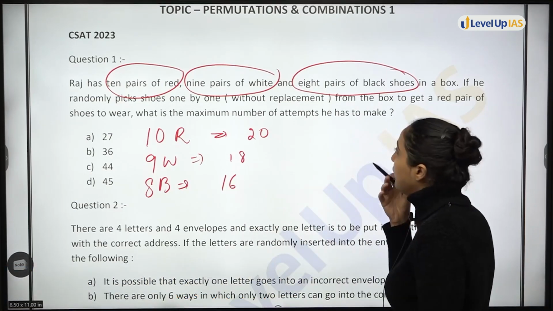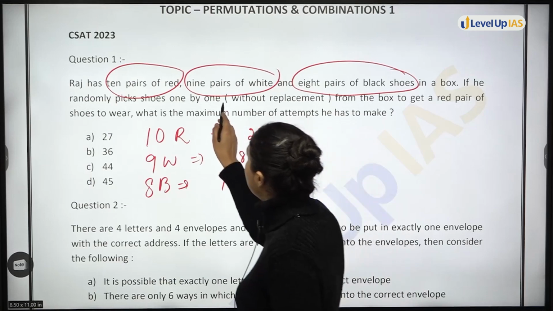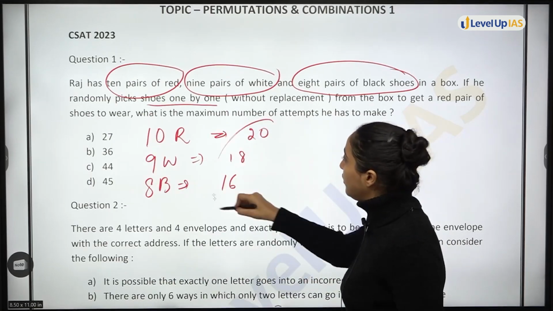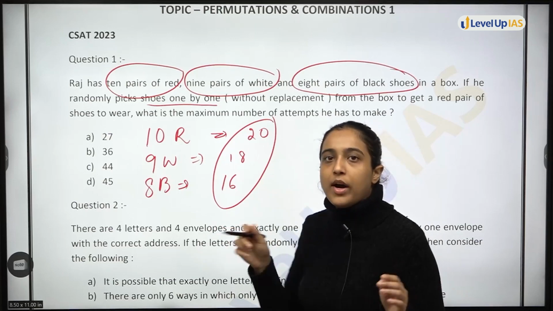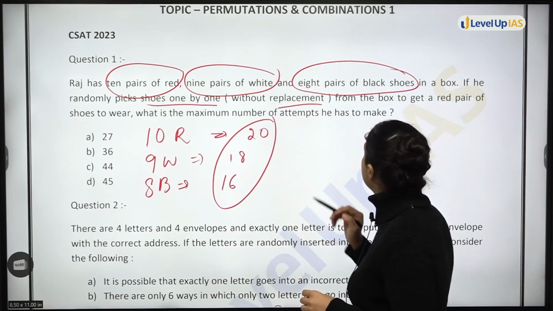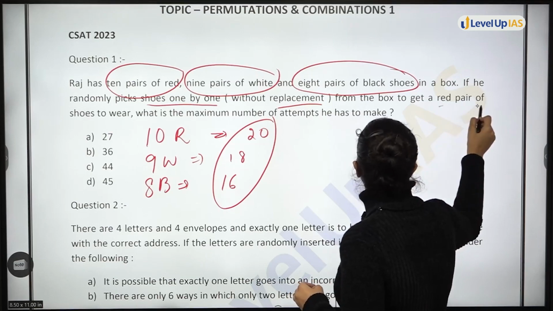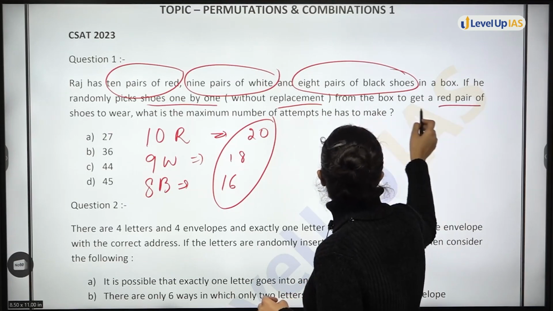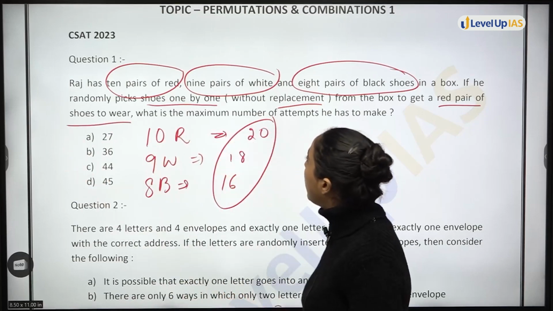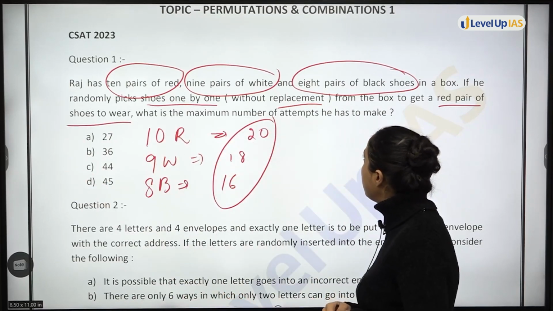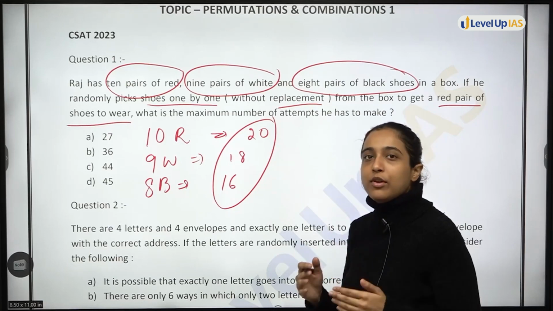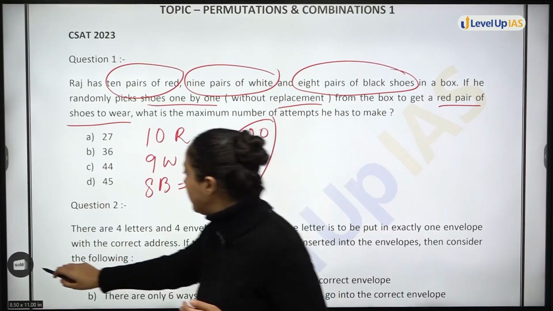After this, if he randomly picks shoes one by one, let's say you have kept all of these shoes in a box. You are randomly picking one by one without replacement, to get a red pair of shoes to wear. What is the maximum number of attempts he has to make? So firstly, I'll make you understand the statement of the question itself.